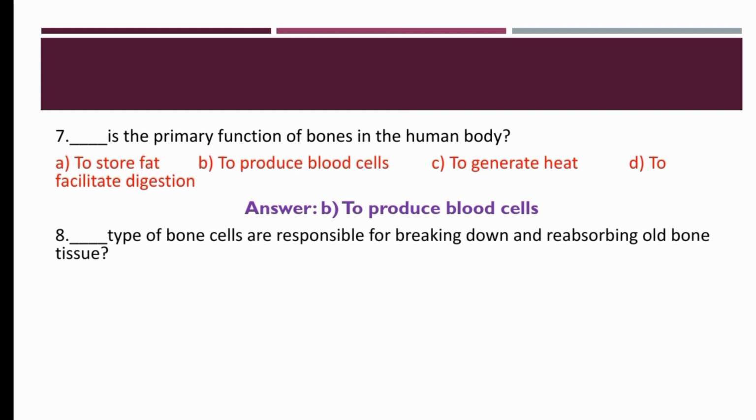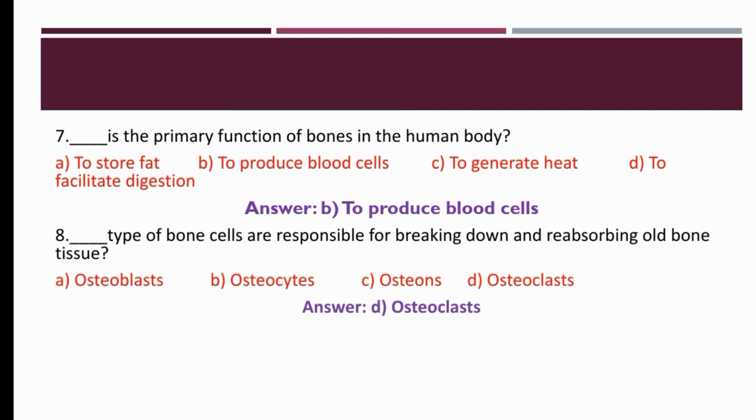Dash type of cells are responsible for breaking down and reabsorbing old bone tissue. Our options are osteoblasts, osteocytes, osteoclast. So the right option is osteoclast. Osteoclast is a type of cell which is responsible for breaking down and reabsorbing old bone tissue.